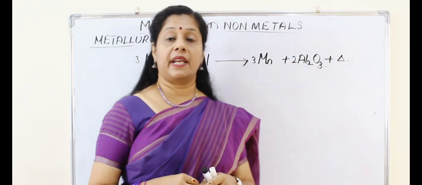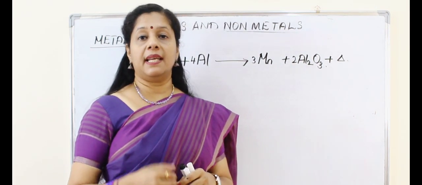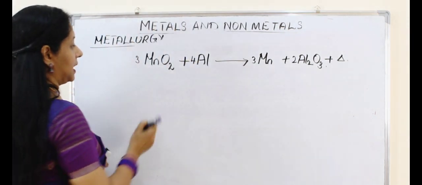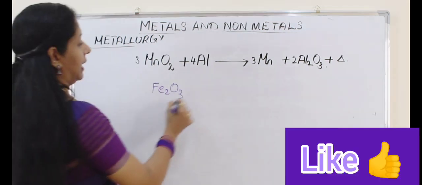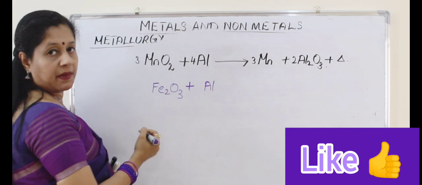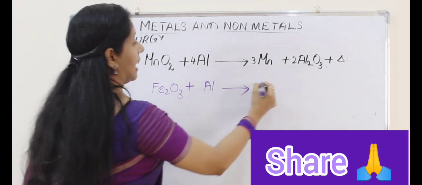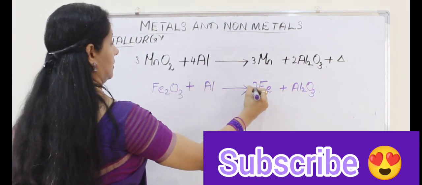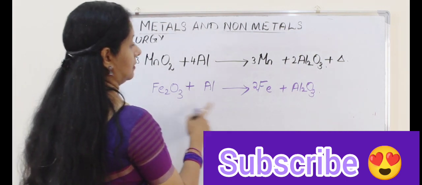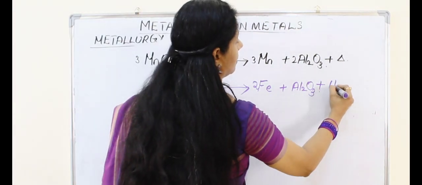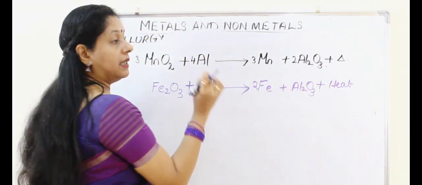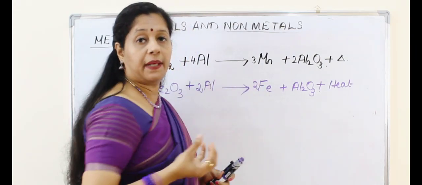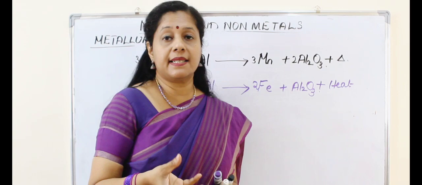But here I wrote heat. That means this kind of reaction is highly exothermic. So we are making use of such a reaction in a different way. For example, another metal oxide is iron oxide, Fe2O3, which is also reduced using a displacement reaction with aluminium. What will we get? Iron and aluminium oxide. Here also we get a large amount of heat. The heat is so huge that it will make the metal a liquid, in molten state. It's almost melted when we get the metal.